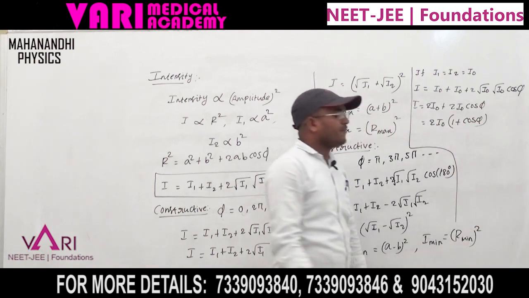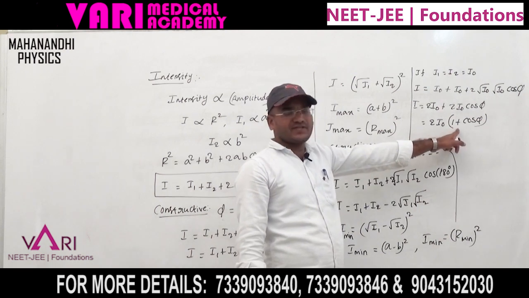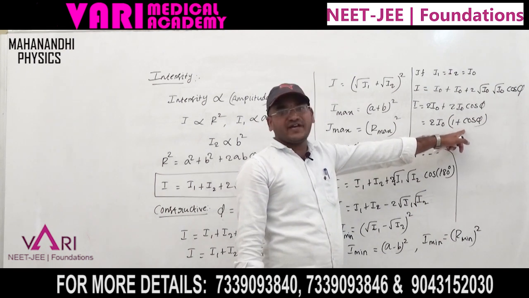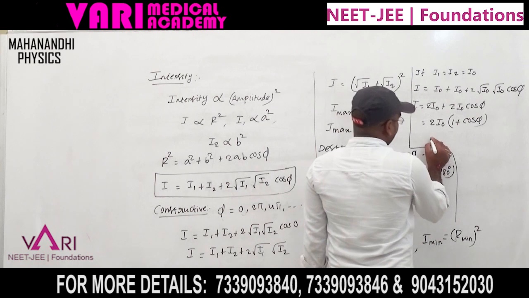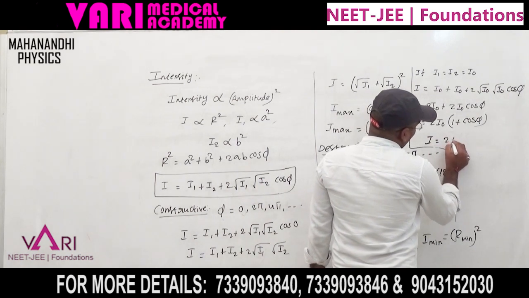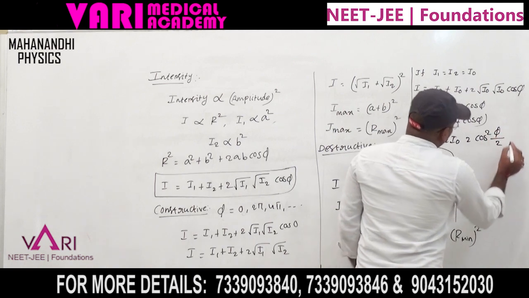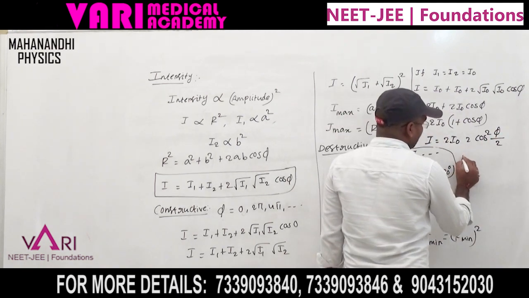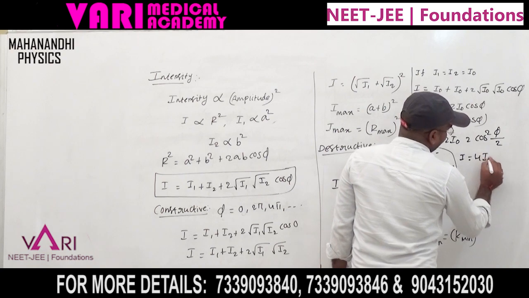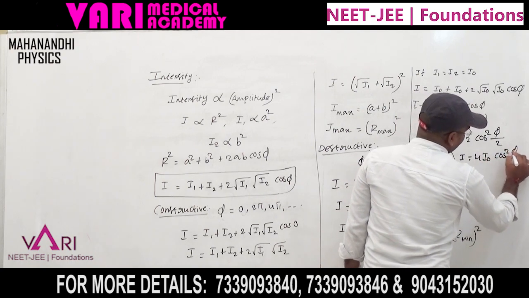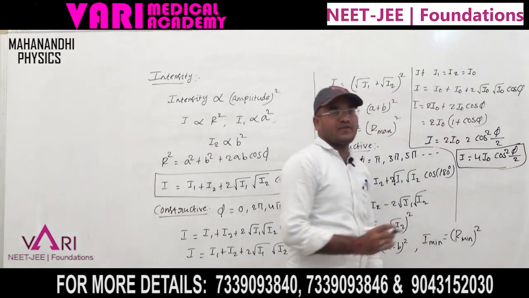Now by the trigonometric formula, 1 + cos φ is converted to 2 cos² (φ/2). So I = 2I0 × 2 cos² (φ/2). Two 2s are 4, so I = 4I0 cos² (φ/2). This is the net intensity formula.